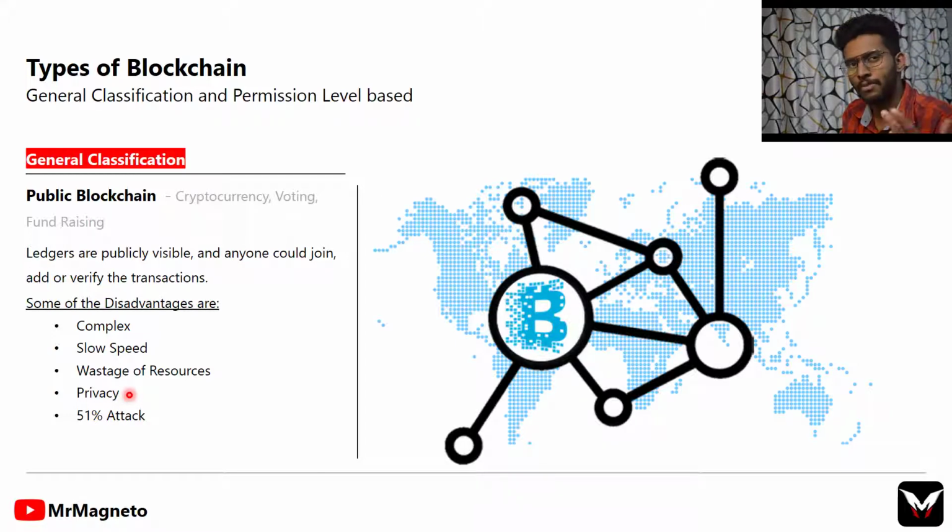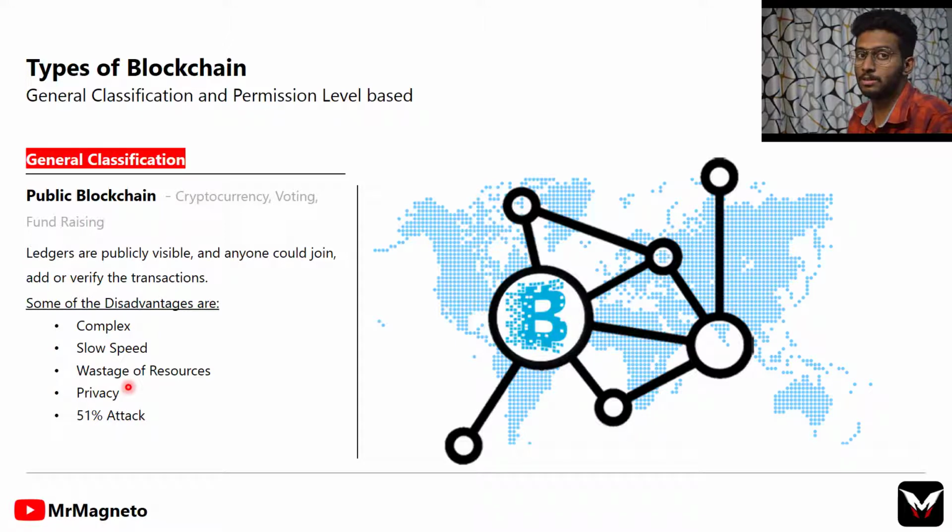But if you could identify them, there are some privacy issues too. And the 51% attack, which means that if 51% of the nodes belong to a malicious attacker, then he could easily validate any invalid transaction.